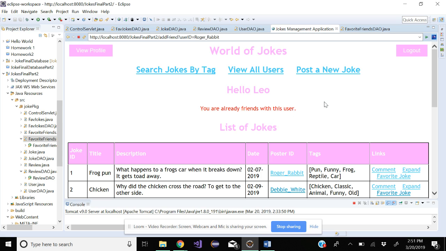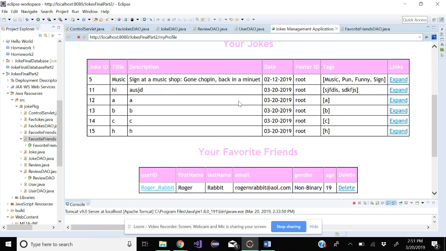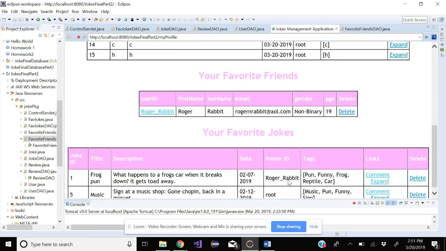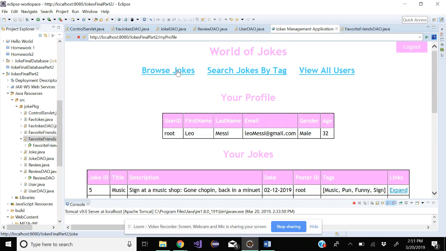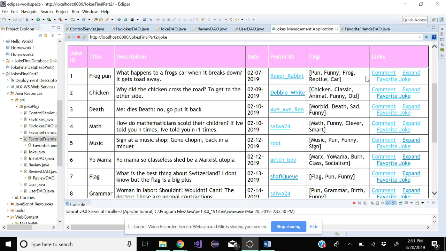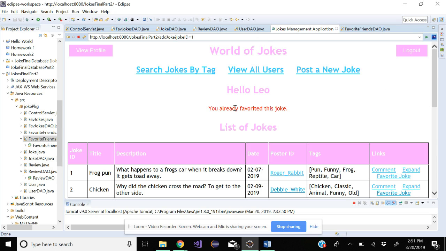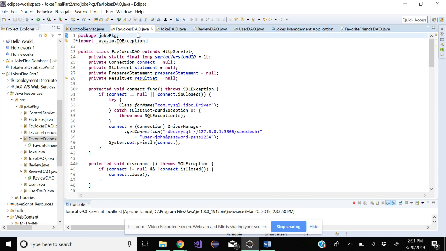And if I try to favorite a joke more than once, like the frog pun, I go back to browse jokes, try to favorite that again, and it says you already favorited this joke. And this is all done in the DAO files.